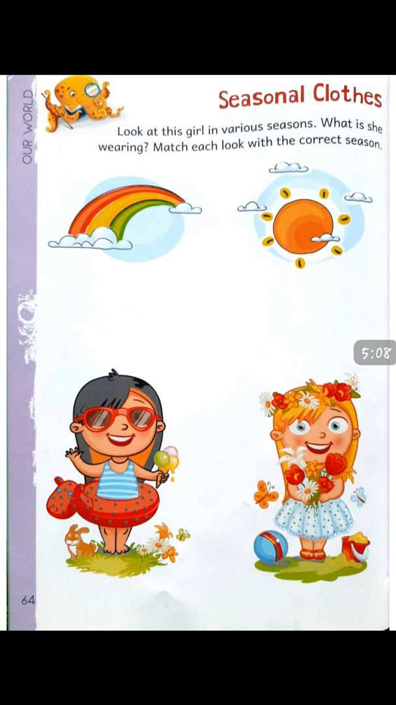After this, look here, seasonal clothes. Look at the girl in various seasons. What is she wearing? Match each look with the correct season. Look here, rainbow. When will the rainbow come? In the rainy season. The other side. Match each girl with the particular season.